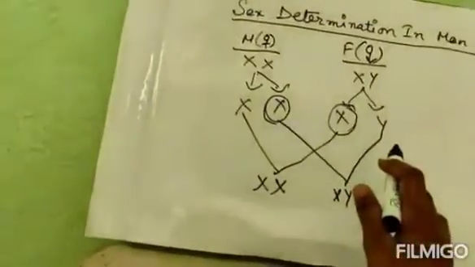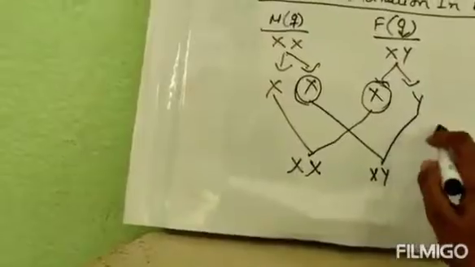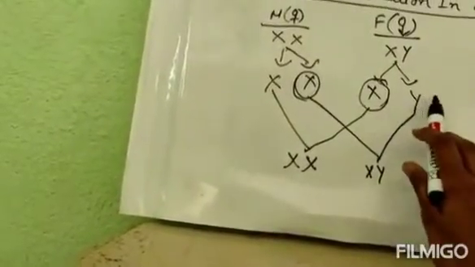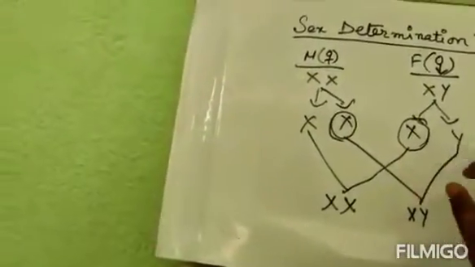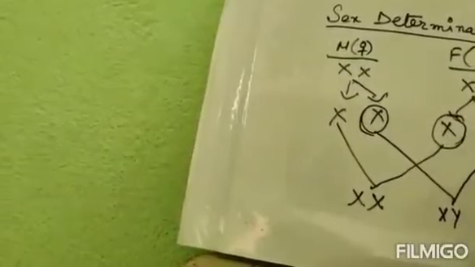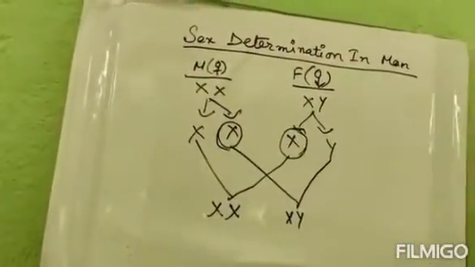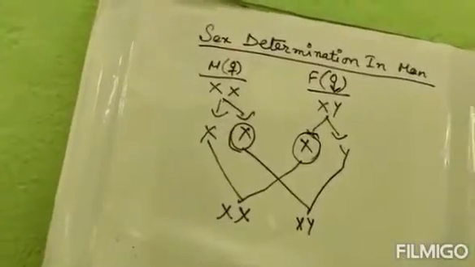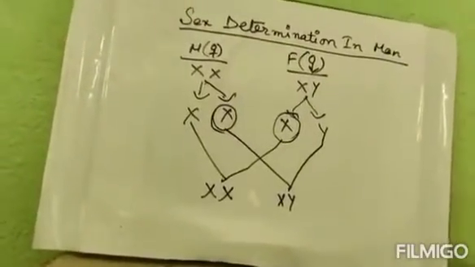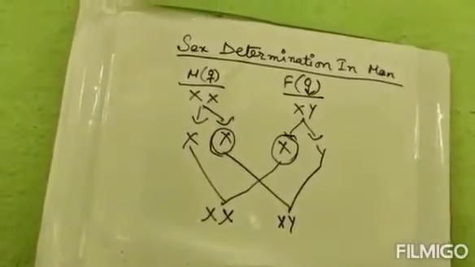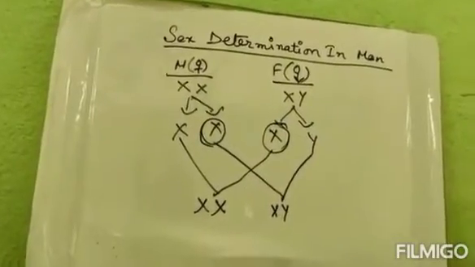That is the father. The Y gamete represents maleness, and the absence of Y denotes femaleness. That means X stands for female, Y stands for male. As the mother does not have the Y chromosome, she cannot control having a baby boy. So all these things are controlled by the father.